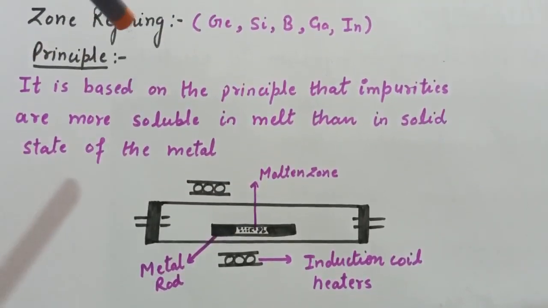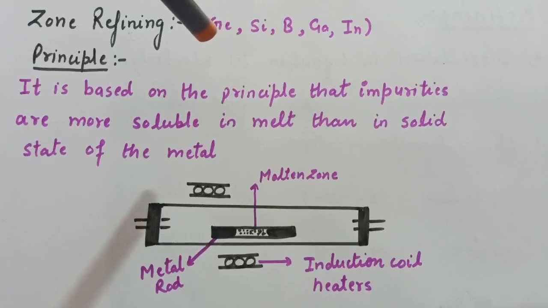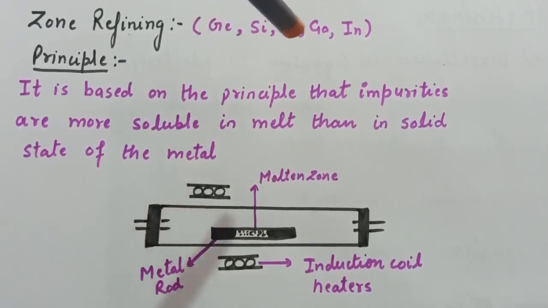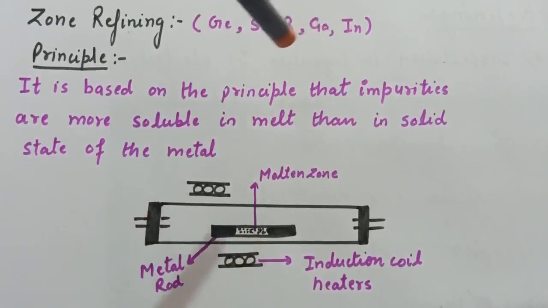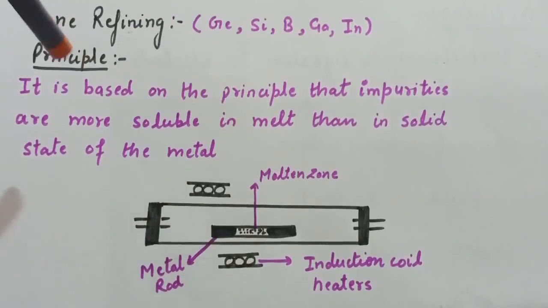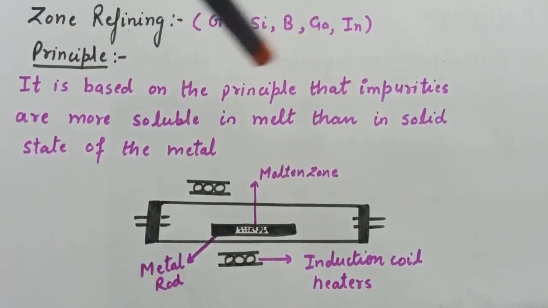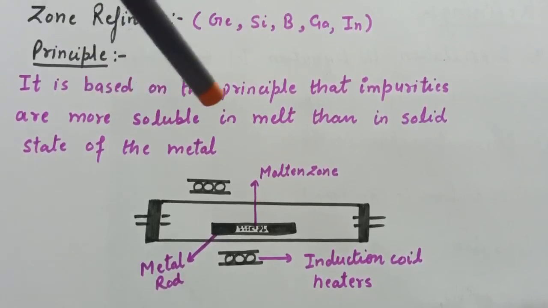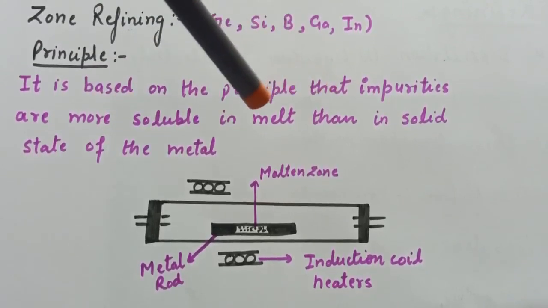Now the zone refining method is used for the purification of germanium, silicon, boron, gallium and indium. Again I am repeating, the principle of zone refining is that impurities are more soluble in the melt than in the solid state of the metal.